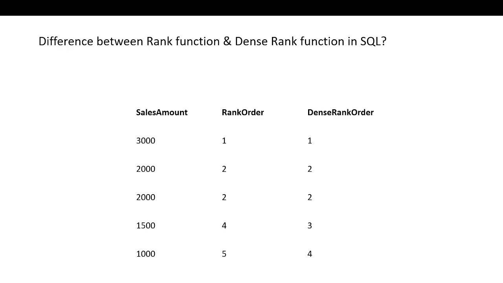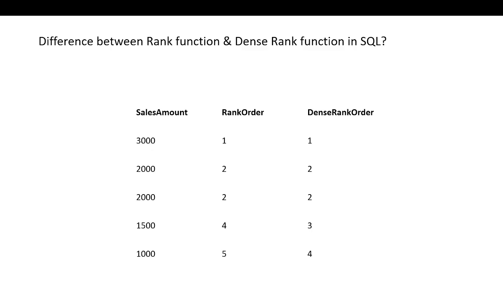Next, the difference between rank function and dense rank function. In this example, 3000 is one value, 2000 has two values, then 1500 is there. So 3000 will have rank 1, 2000 values are ties, so both get rank 2, and 1500 will get rank 3, and 1000 will get rank 4.